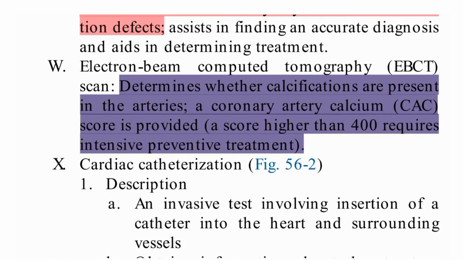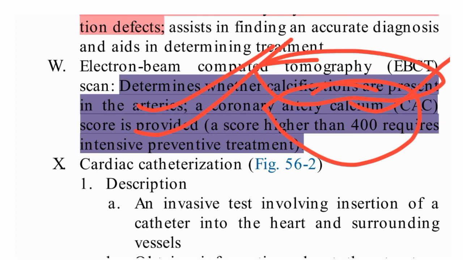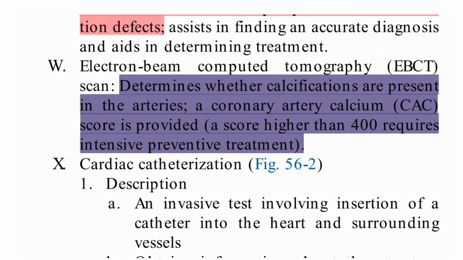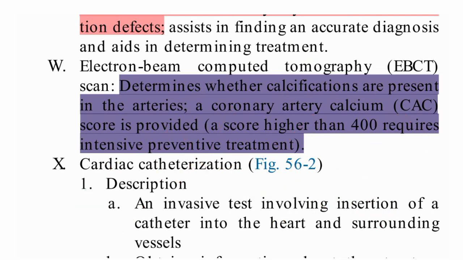In electron beam computed tomography, EBCT, we determine whether calcification is present. This is very important. We see whether calcium is deposited in the coronary arteries, and a coronary artery calcium score is provided. If the CAC score is greater than 400, it requires intensive preventive treatment.